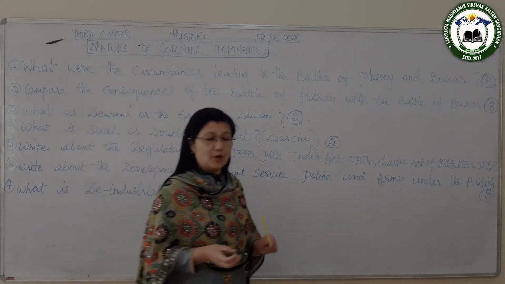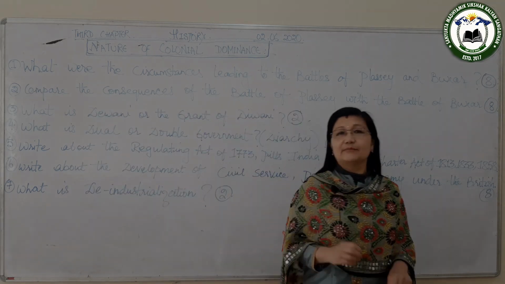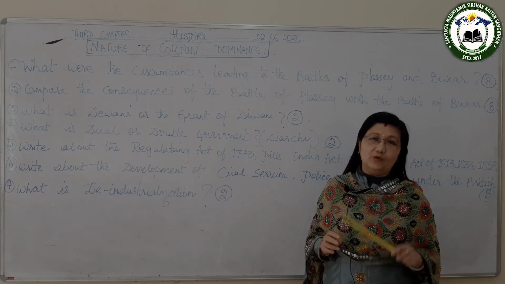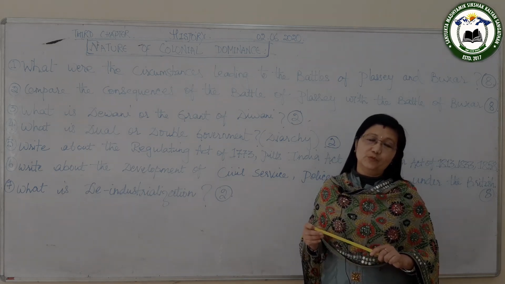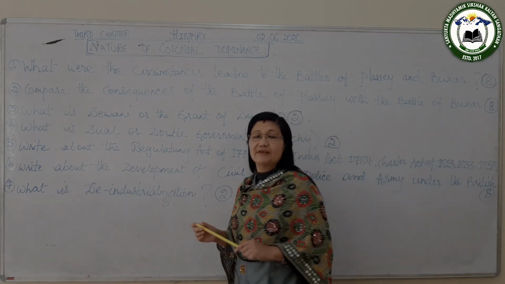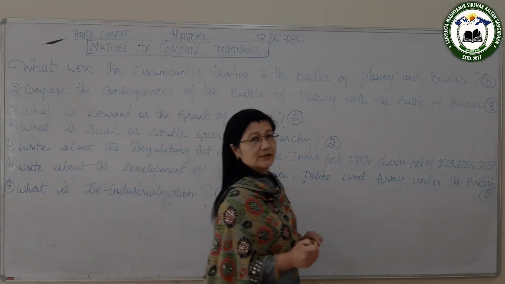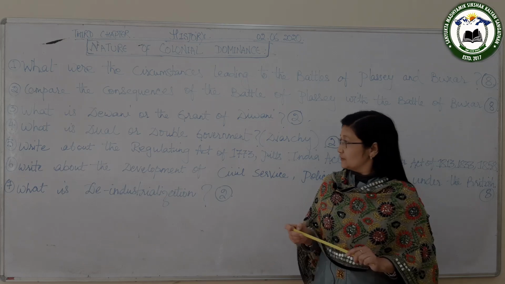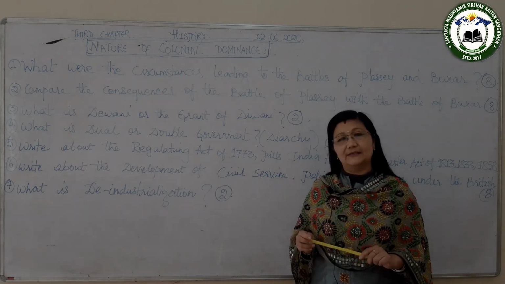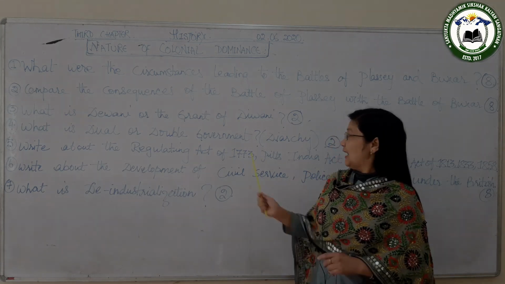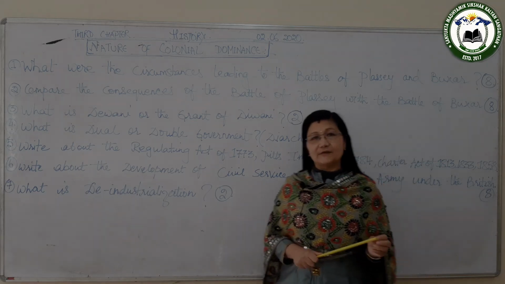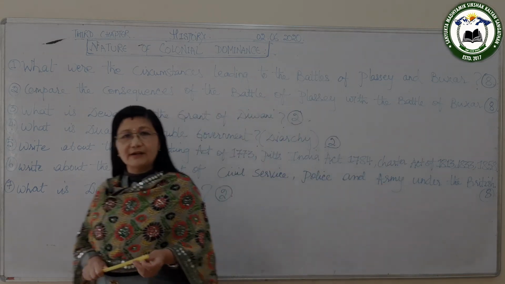And the last important point is that at that time the Supreme Court was established. The Supreme Court was established in 1774, and Sir Elijah Impey was the first Chief Justice at the time. So these all are the provisions of the Regulating Act of 1773.